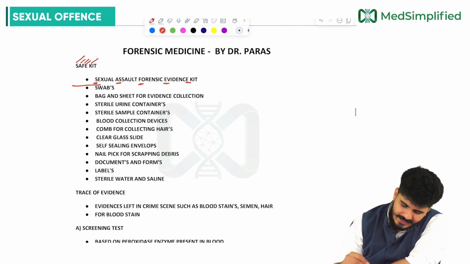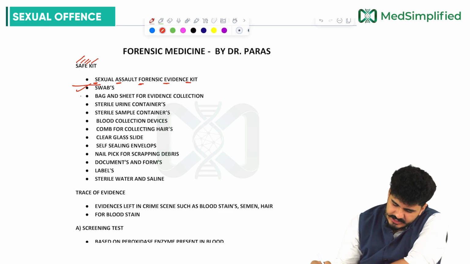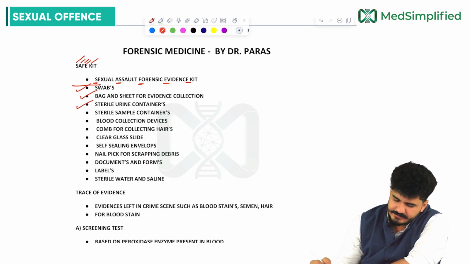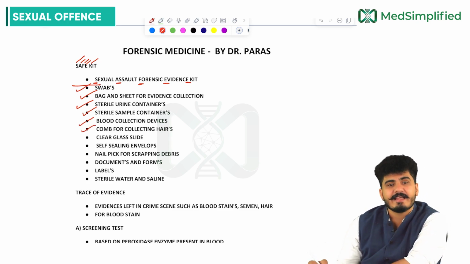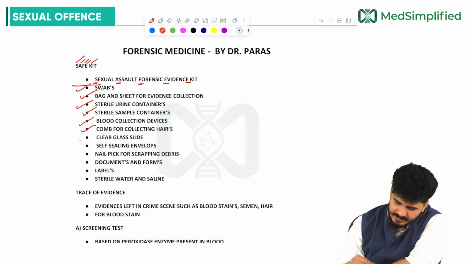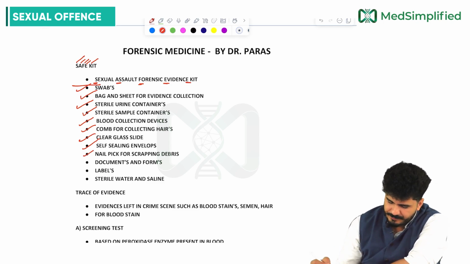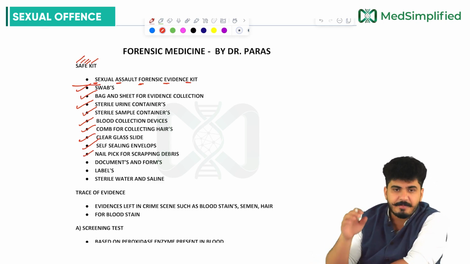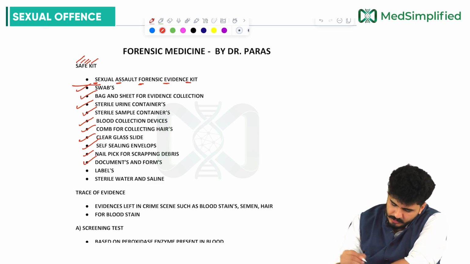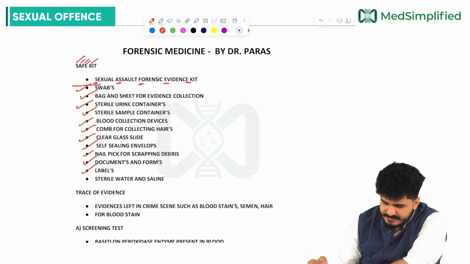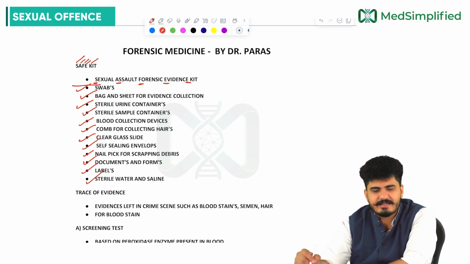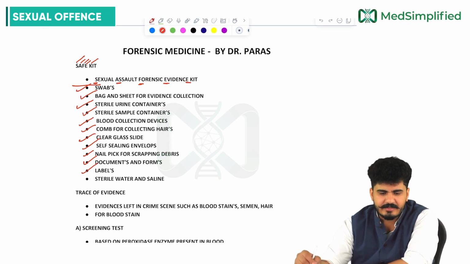What does this SAFE kit contain? Swabs, bag and sheet for evidence collection, sterile urine containers, sterile sample containers, blood collection devices, comb for collecting the hairs, my dear friends, clear glass slide, self-sealing envelopes, nail pick for scraping debris, documents and forms, labels, sterile water and the saline. Sterile water and the saline we can use here, sir.